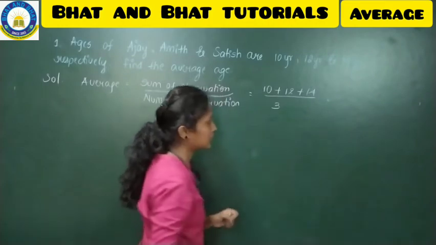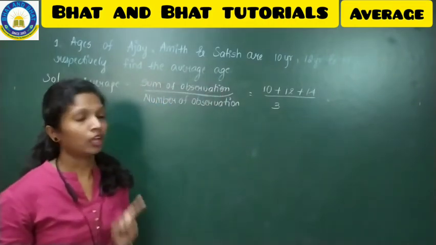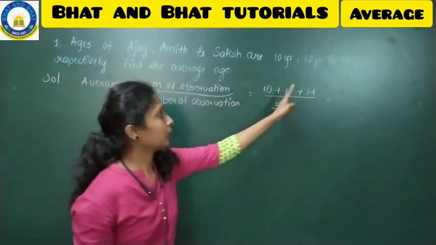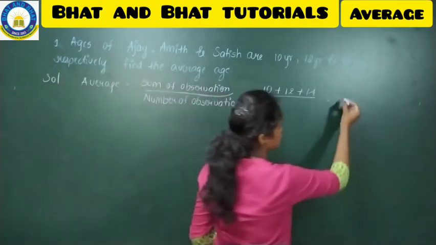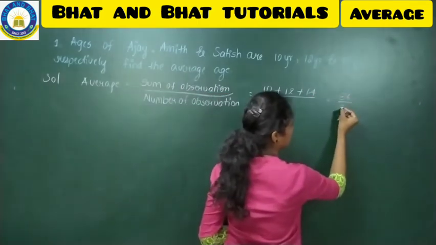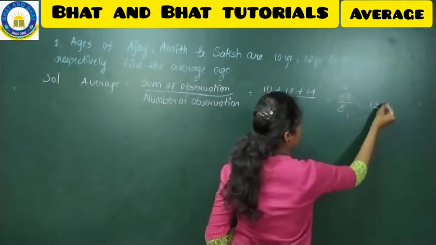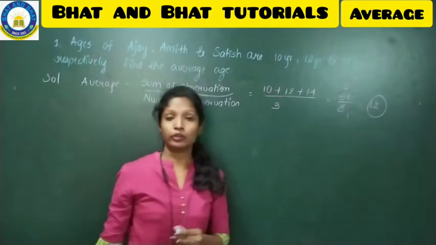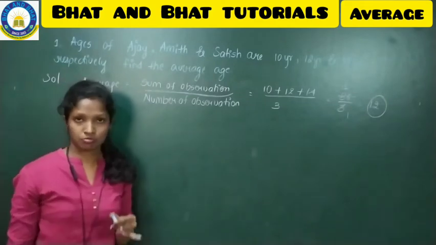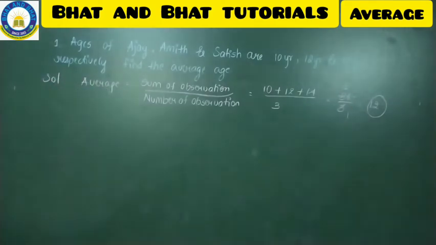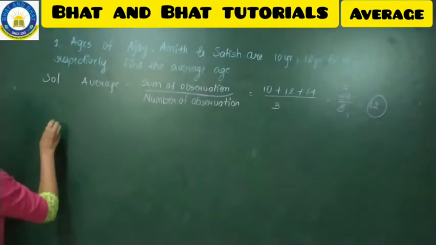So add these 3, that is 10 plus 12 plus 14, that is 36, divided by 3. 3 ones are 3, 3 twos are 6. So the average age is 12. 12 is your answer. Copy down this now. Fine, hope you all copied this. I'll go with the second problem now.